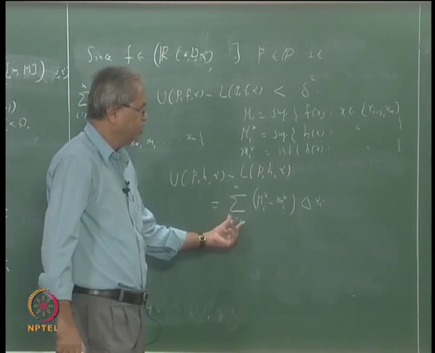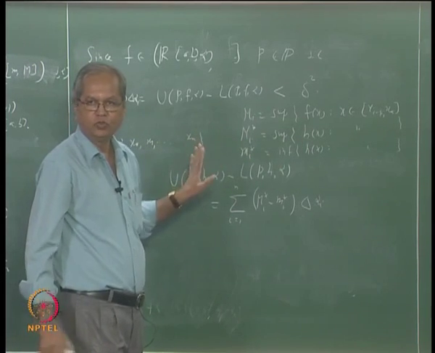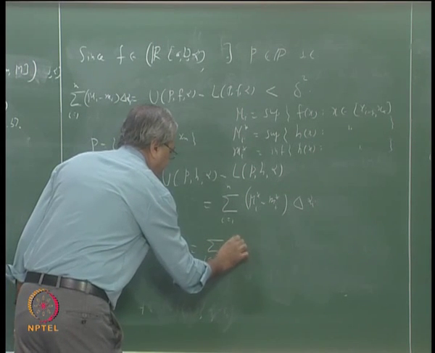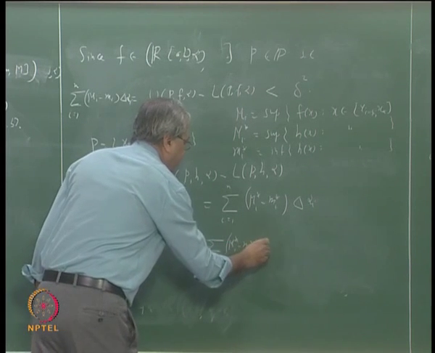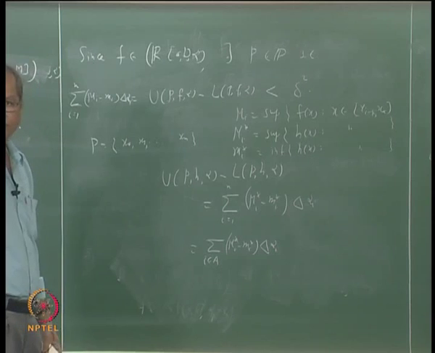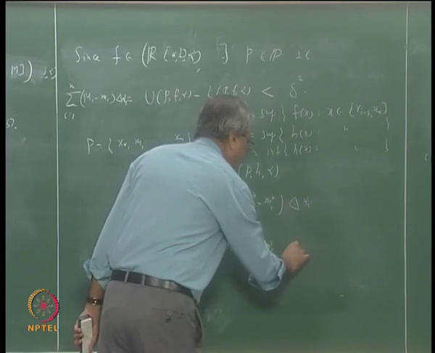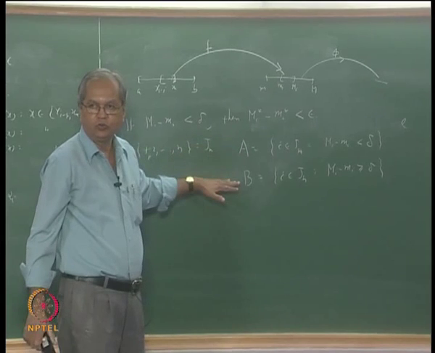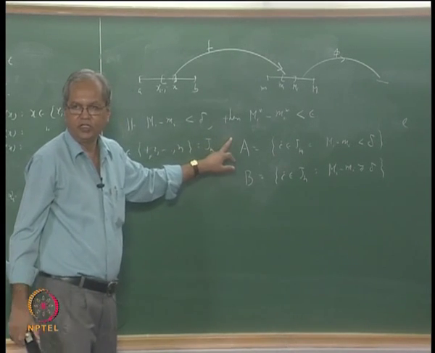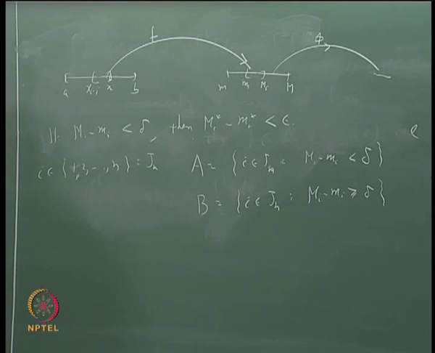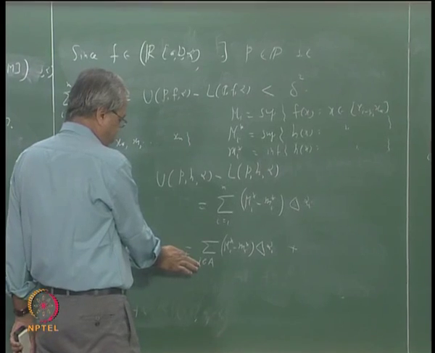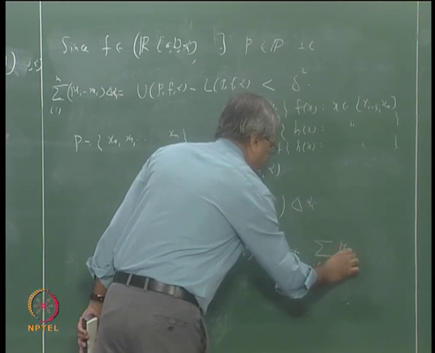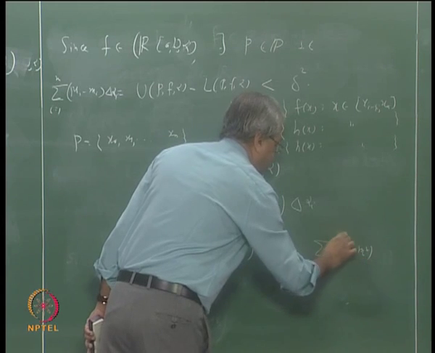I will split this sum into two, i belongs to A and i belongs to B. That is, this is the same as the sum over i belongs to A of big Mi star minus small mi star times delta alpha i, plus, remember A union B is J_n, every i from 1 to n has to belong either to A or to B. So the sum over i going from 1 to n is the same as the sum over those indices in A plus the sum over i belongs to B of big Mi star minus small mi star times delta alpha i.